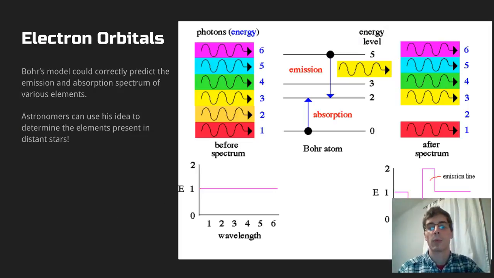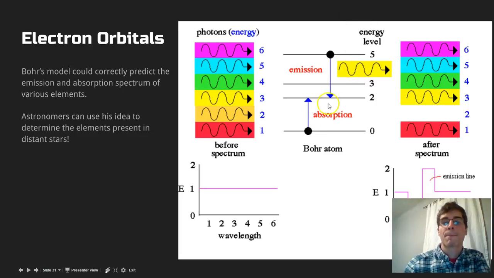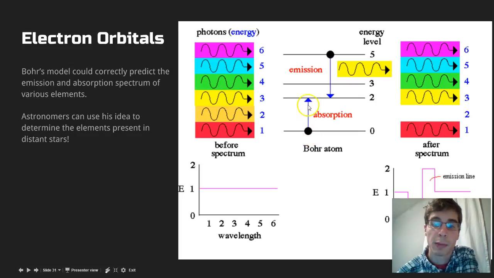All right. Now, what does this all have to do with atoms? What does it have to do with our story? Well, Bohr's model is what actually leads us all the way back to Cecilia Payne. Bohr's model could correctly predict the emission and absorption spectrum of various elements. In other words, if you have a helium atom and it's got some electrons floating around on it, if this helium electron gets bumped up to this second level, or this second orbital here, it would have to absorb a certain amount of energy. And that energy would be coming from a photon.